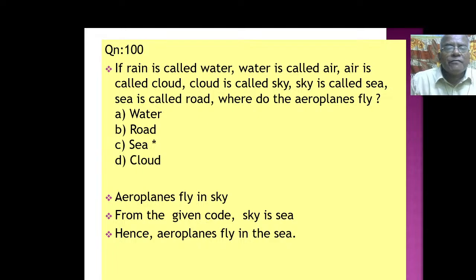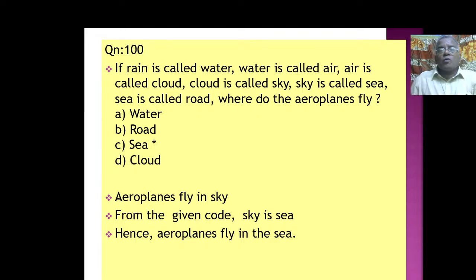Now, if rain is called water, water is called air, air is called cloud, cloud is called sky, sky is called sea, sea is called road, where do the aeroplanes fly? As I already told you, see the question. Where do the aeroplanes fly? Sky. What is the code for sky? Sea. Sea is the right answer. So aeroplanes fly in the sea according to the problem coding.